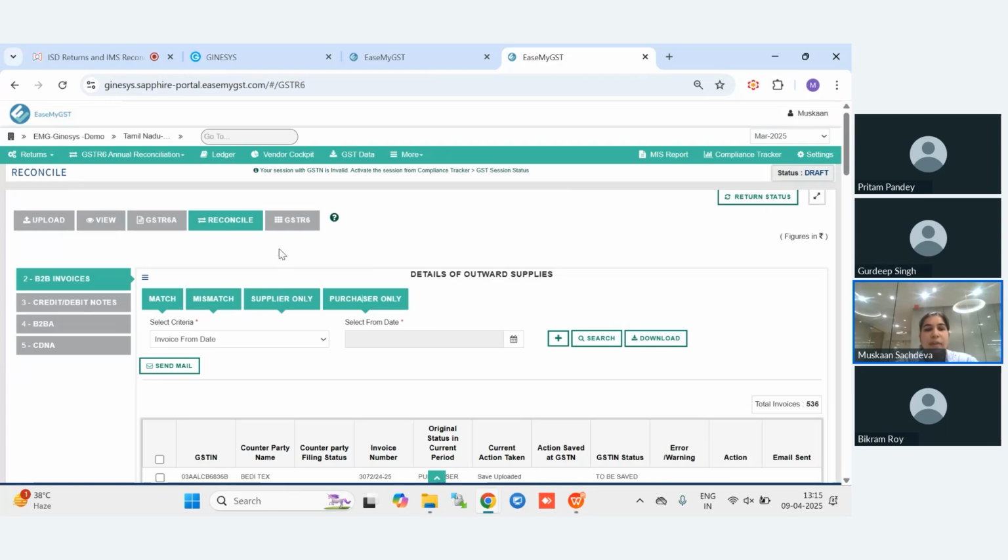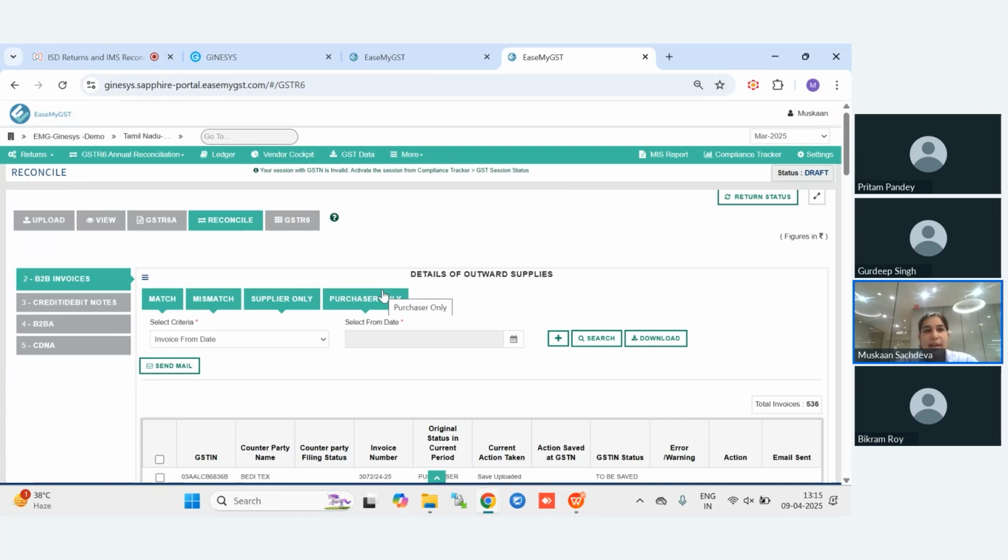Here we need to make sure that we take action on mismatch invoices if there is any mismatch in the invoices. We also need to make sure that if there are some invoices that are not in your books and you want to add those invoices, then you can add them in your main data file. There might also be some invoices that are extra, then you can add those invoices in your books and upload the file again. Once the data has been reconciled, it will be shown in these 4 categories as I have explained. So I hope till now it is clear.